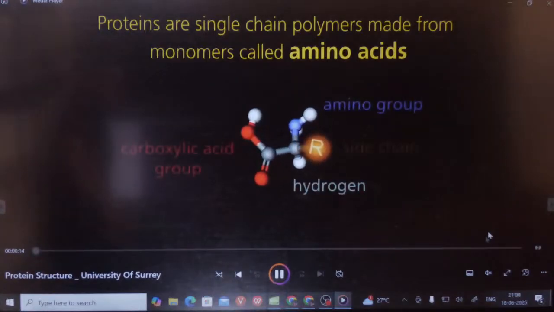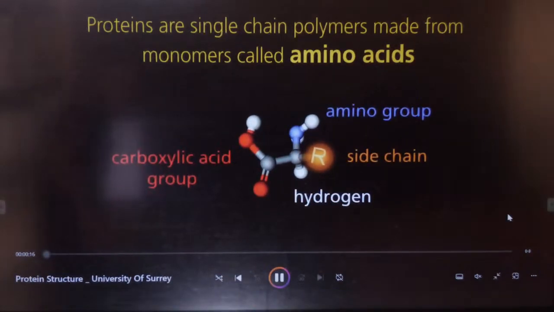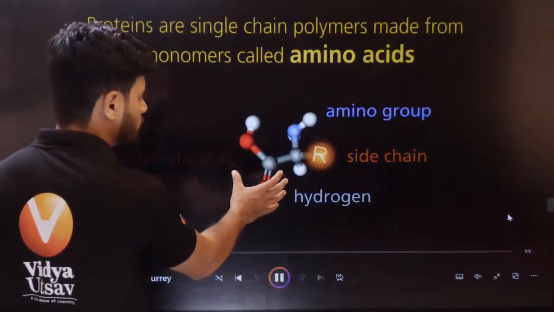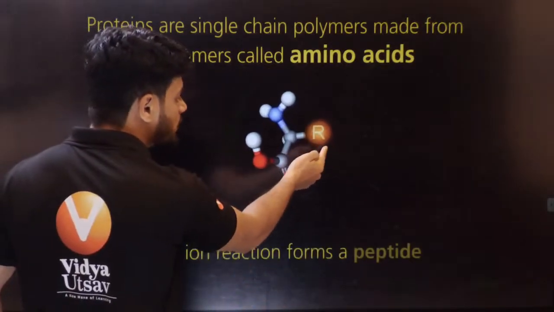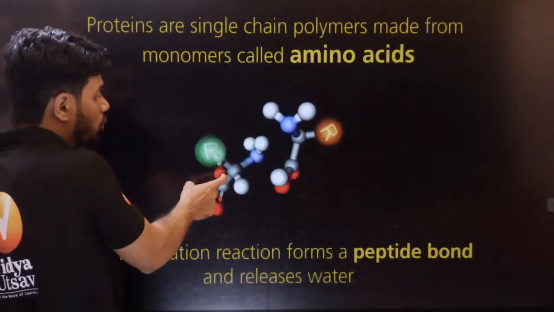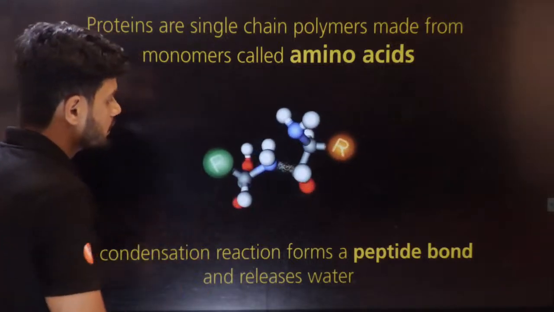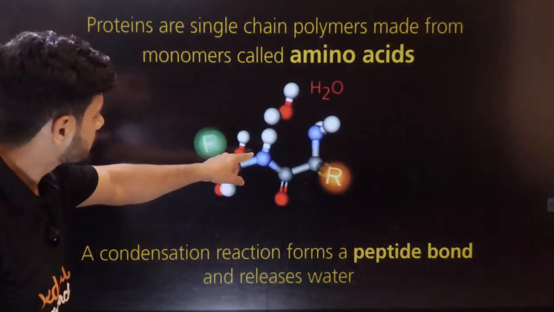You can see, students, this is a single amino acid. All of you know a single amino acid. It has an R group, an amino group, and a carboxylic group. Now, can all of you see?